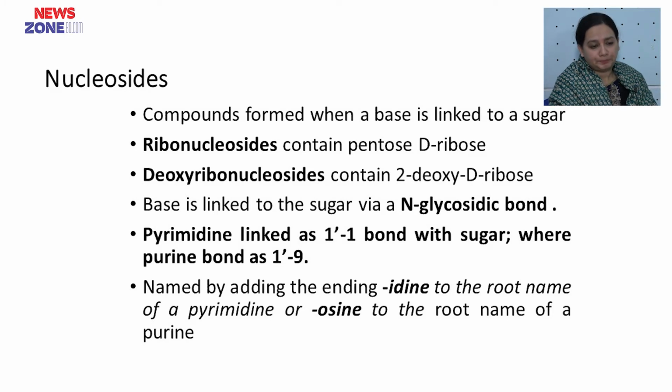That means when a purine base is added to the sugar, it is named with OSINE, and when a pyrimidine base is added to the sugar, it is named with IDINE.